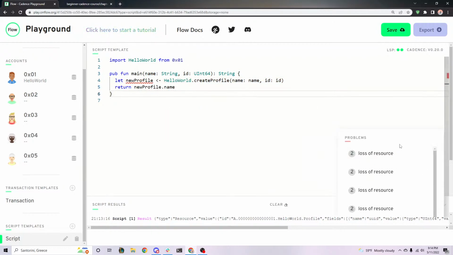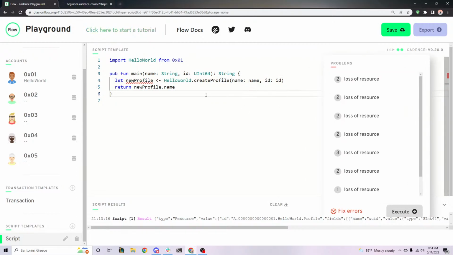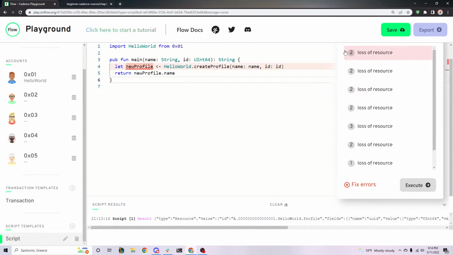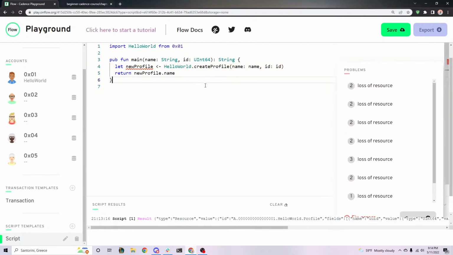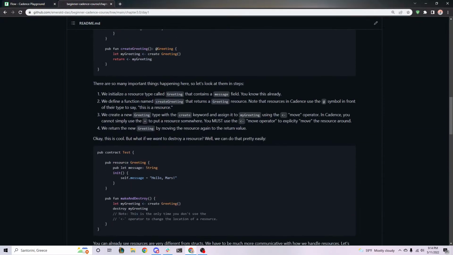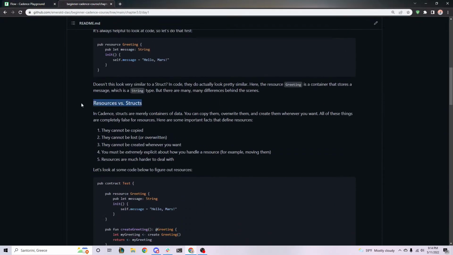Okay. Now there's a problem here, and we haven't talked about this yet, but this says loss of resource. For some reason, it's giving us this error 15 times. But anyway, there's a problem here. We're creating the profile, we're putting it into this variable, and then we're returning the name, but we're losing the resource. And let's go back to what I said in here. One of the differences between resources and structs is they cannot be lost. So this number 2 right here, they cannot be lost.